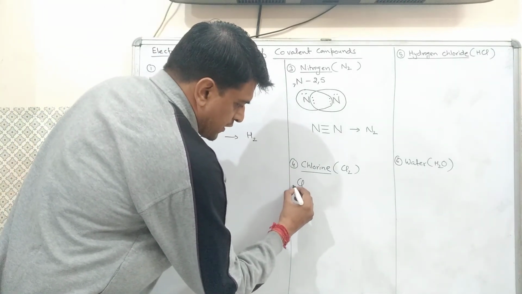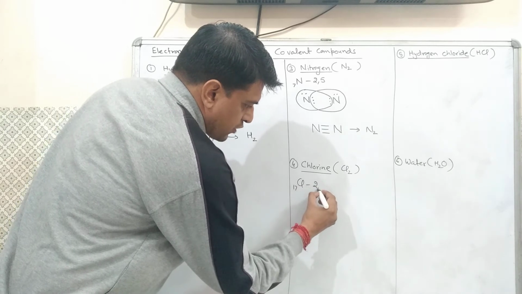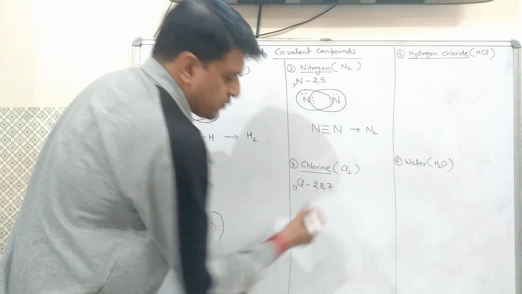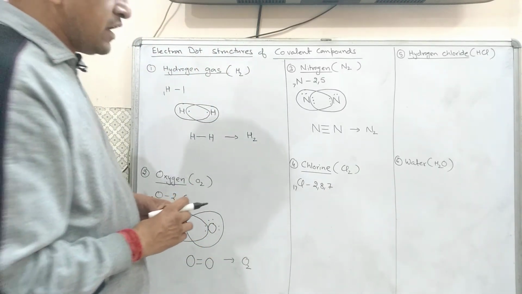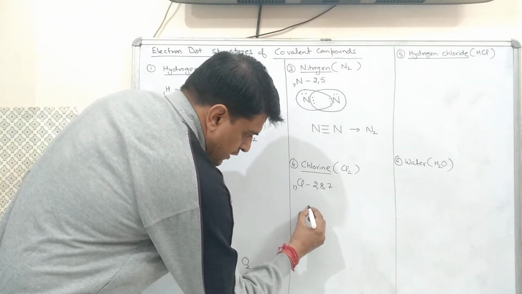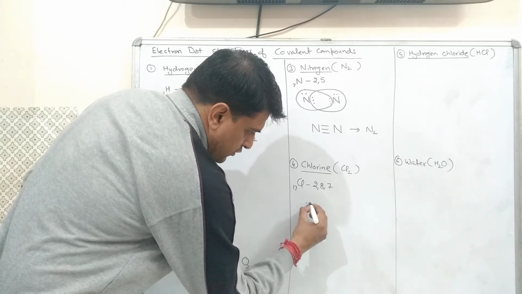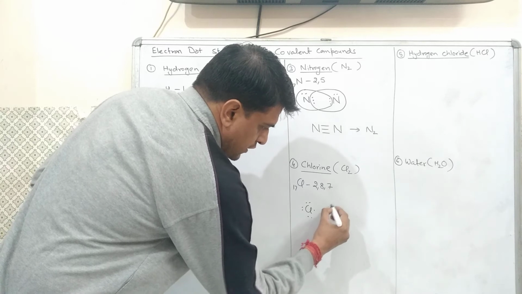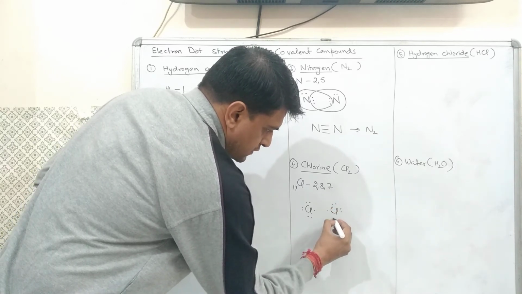Chlorine atomic number is 17. Electronic configuration is 2, 8, 7. That means they have 7 electrons in the outermost shell. One chlorine has 7 electrons, and another chlorine also has 7 electrons.